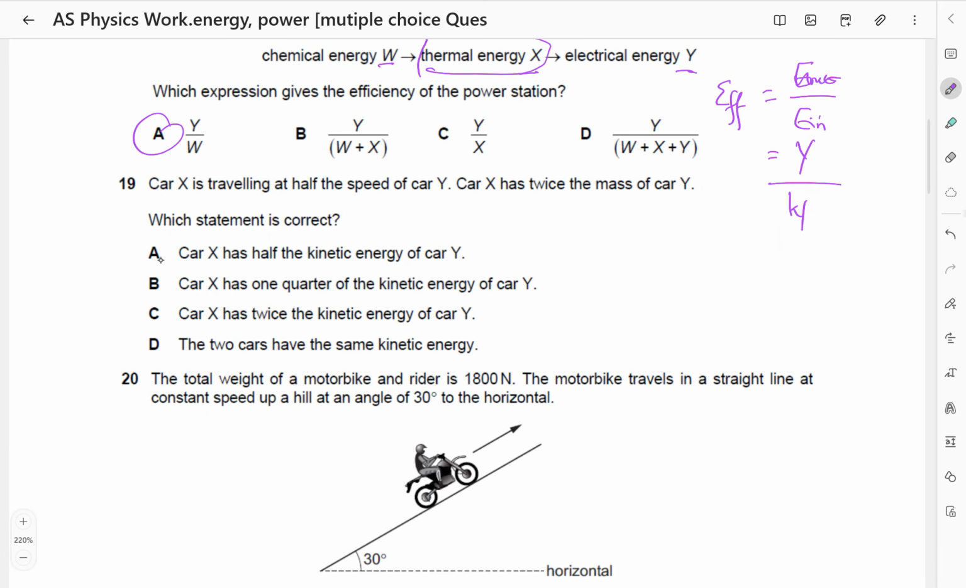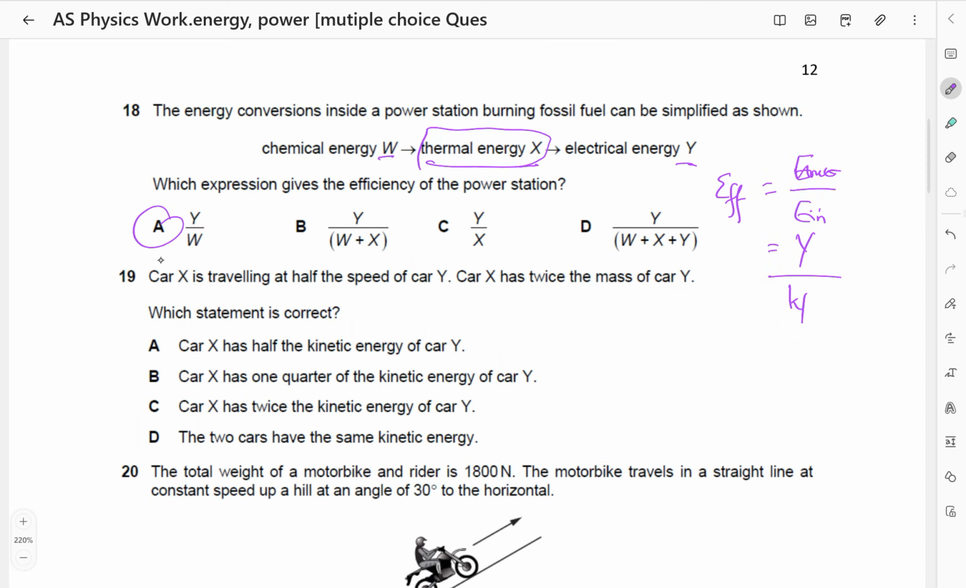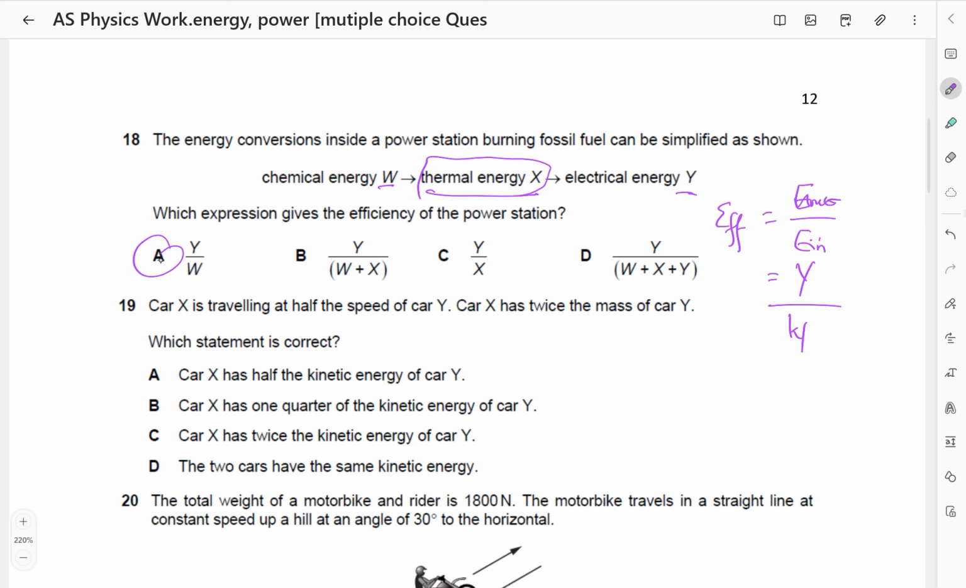Car X is traveling at half the speed of car Y. Car X has twice the mass of car Y. Which statement is correct? This is simple mathematics. Let's begin with car Y. Its kinetic energy is going to be a half m times the speed v squared for car Y. Then for car X, its kinetic energy is going to be a half, its mass is twice, so it is twice m.